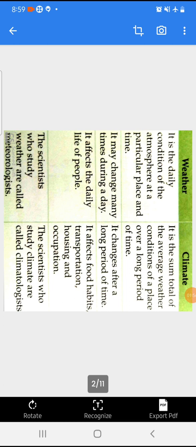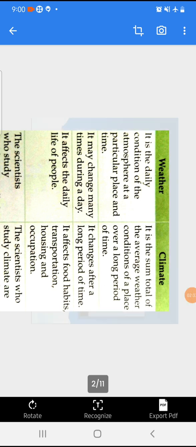Weather may change many times during a day, and climate changes after a long period of time. Weather affects the daily life of the people, and climate affects the food habits, transportation, housing, occupation pattern of the people of a particular place. The last point, here you can see the scientists who study weather are called the meteorologists, and the scientists who study climate are called the climatologists. So these are the basic differences between weather and climate.